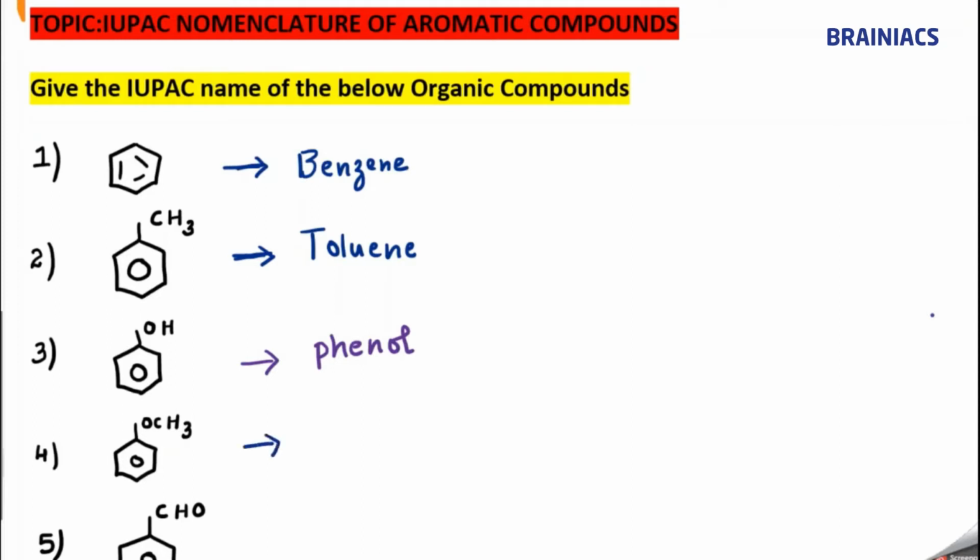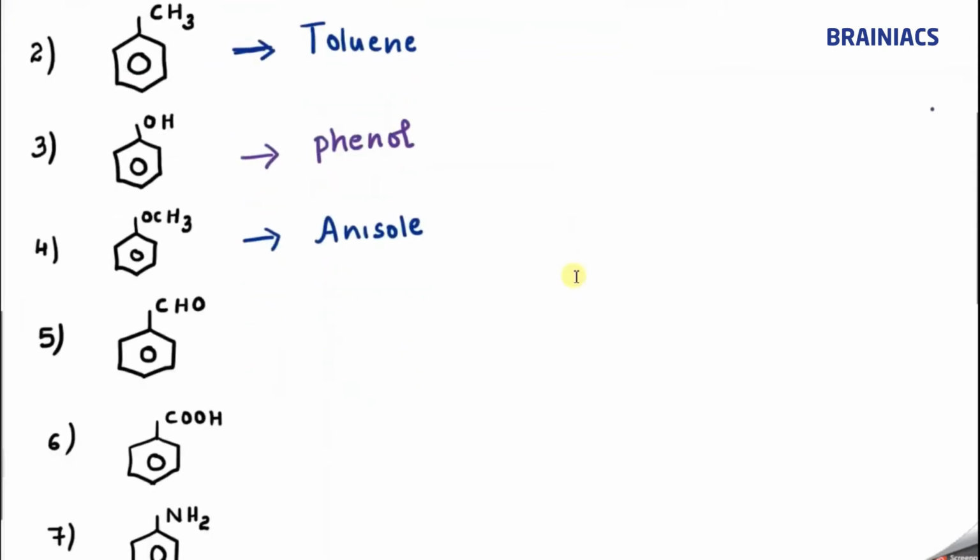Now you can see OH here, OCH3. That is an ether linkage. So this is known by the common name anisole. Anisole. Please remember, these are all very important things. These are all common names which are widely accepted as IUPAC names.